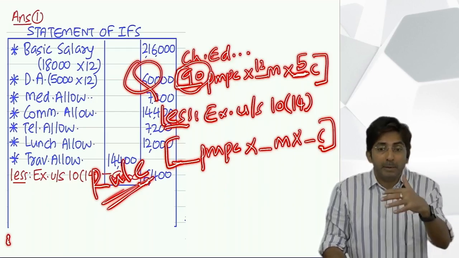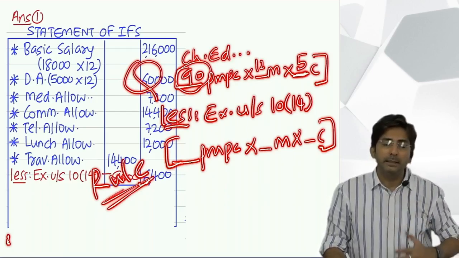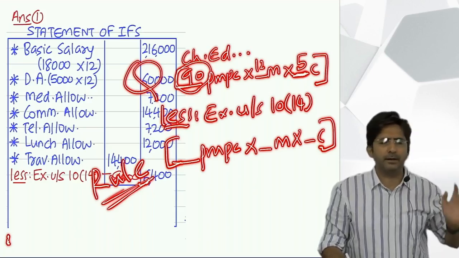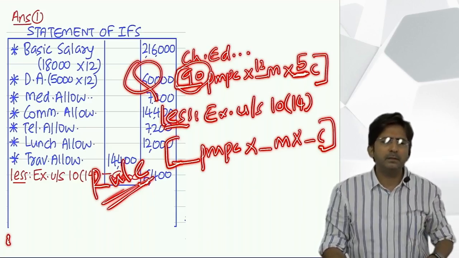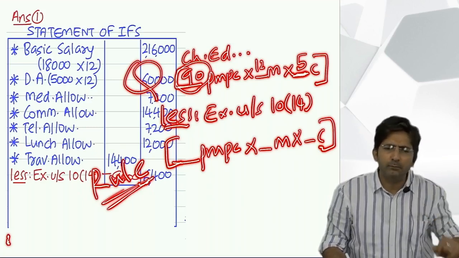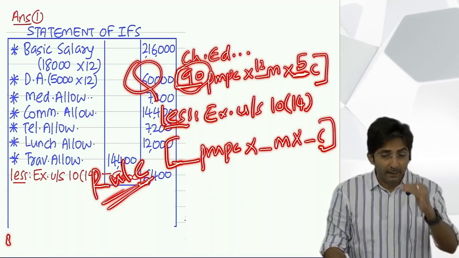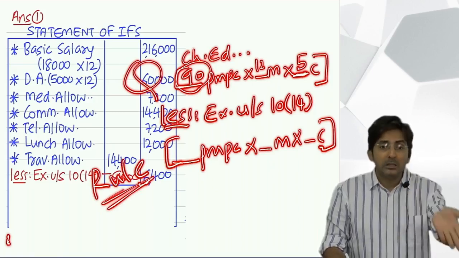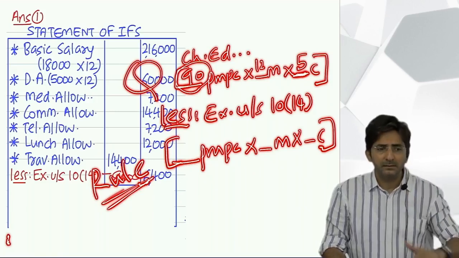See, 100 is maximum. What do you mean by maximum? If the government says maximum will allow you to exempt 100, but if someone says I got only 90, then exempt the full 90. So whenever I say maximum, it means it cannot be more than that. If it is less, then take less.